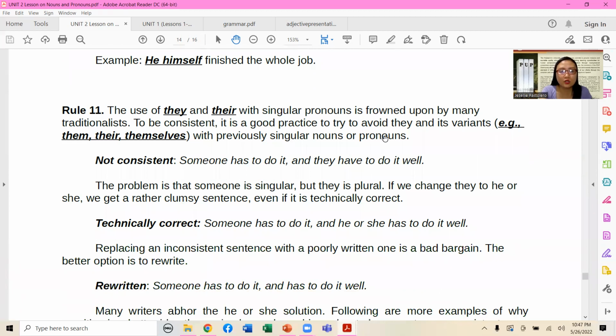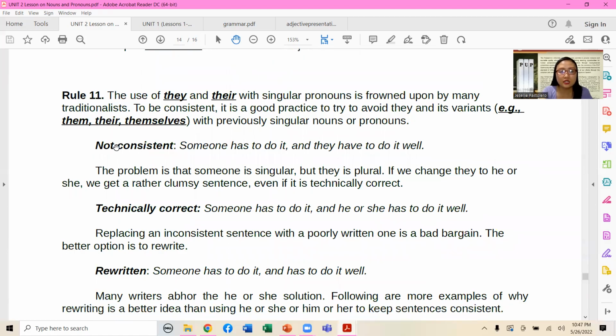Rule number 11. The use of they and their with singular pronouns is frowned upon by many traditionalists. To be consistent, it is a good practice to avoid they and its variants, them, their, and themselves, with previously singular nouns or pronouns. Let's take a look at the example. Not consistent: Someone has to do it, and they have to do it well.